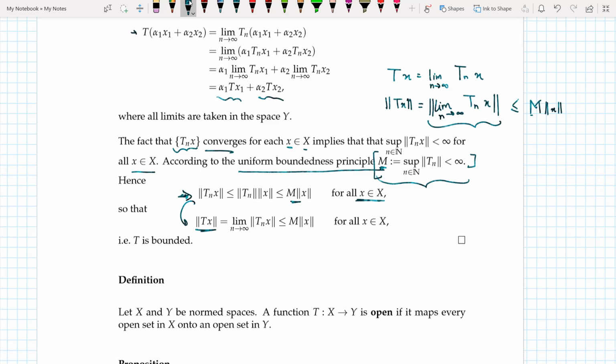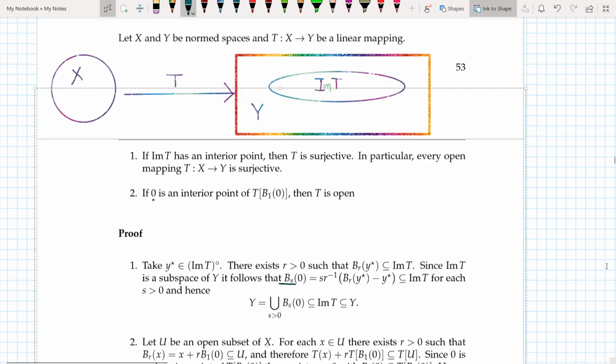The limit stays the same, but since m comes out, it does not have any effect. So it is just less than or equal to m times the norm of x. Thus I can say that indeed T is also bounded, because the norm of T of x is less than or equal to m times the norm of x for all x belonging to capital X.